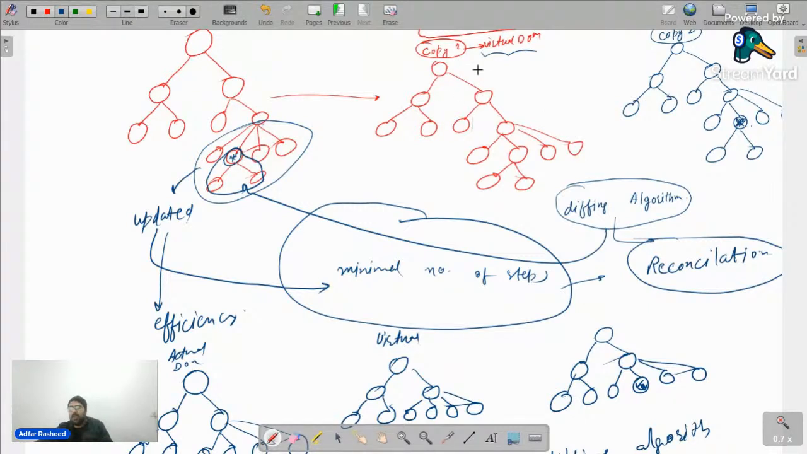It's already a copy. We are not making changes inside this. We are making changes inside this. That's why it's creating another copy. So that's why it needs to create a copy.